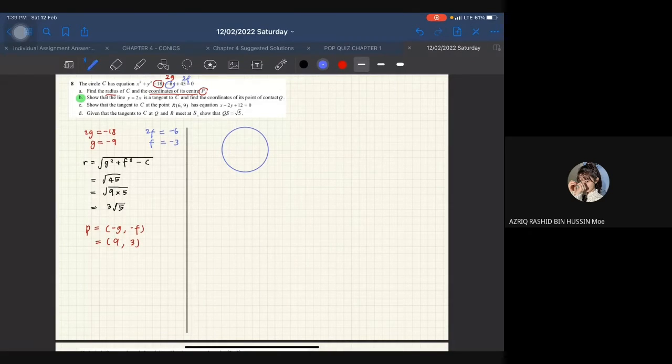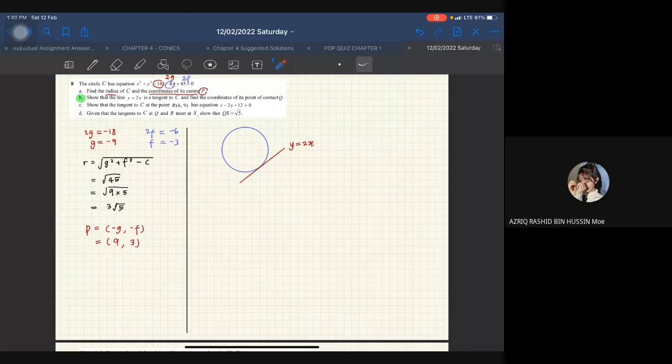Okay, so this is our circle and then dia ada satu line, say that this line is over here. Contoh, y equal to 2x. Okay, so soalan minta kita show that kita mesti buktikan line ini adalah tangent untuk circle ini.